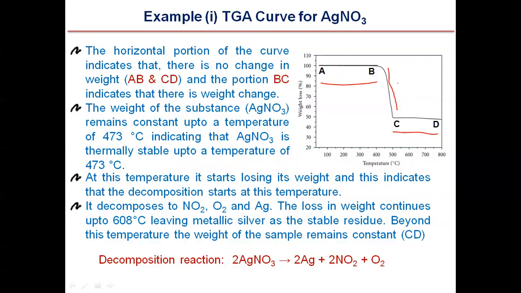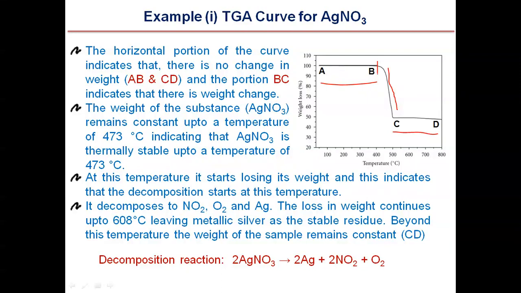So let us look into how it is changing and why it is changing the weight in detail here. The weight of AgNO3 remains constant up to point B, indicating that AgNO3 is thermally stable up to 473 degrees Celsius.